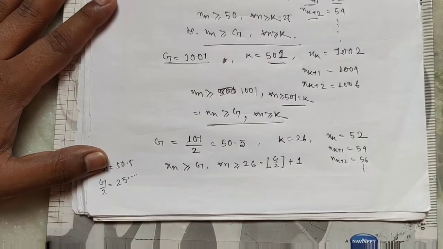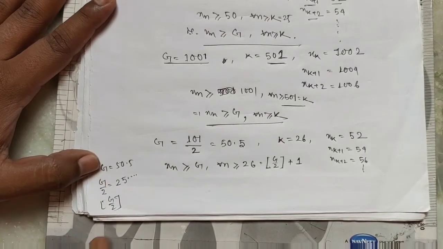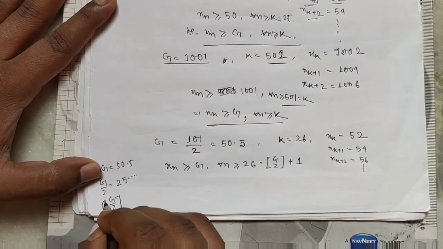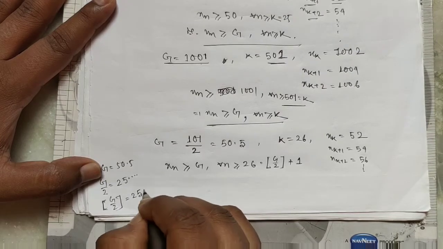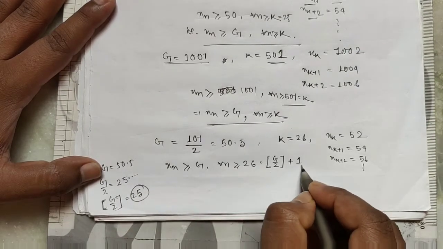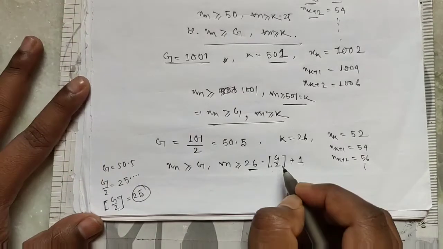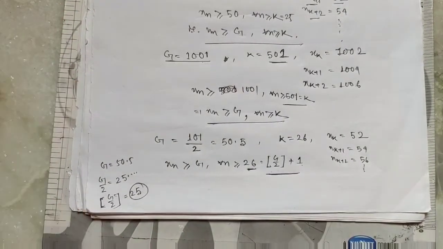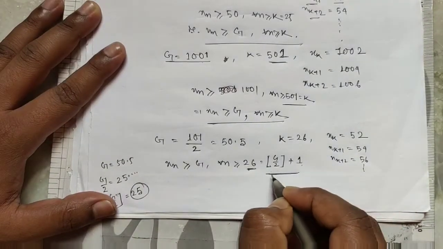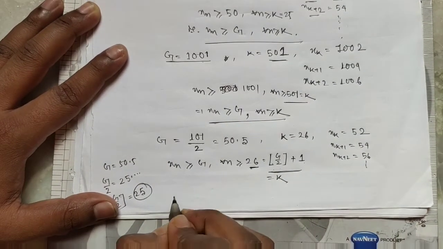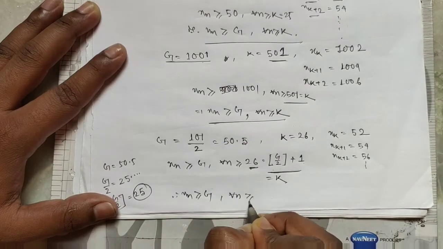The floor of g by 2, this is the floor function, we discussed this in the previous class, is equal to 25. So 25 plus 1, that is 26. So this is taken as the floor of g by 2 plus 1. This is our k. Therefore xn is greater than or equal to g for all n greater than or equal to k.